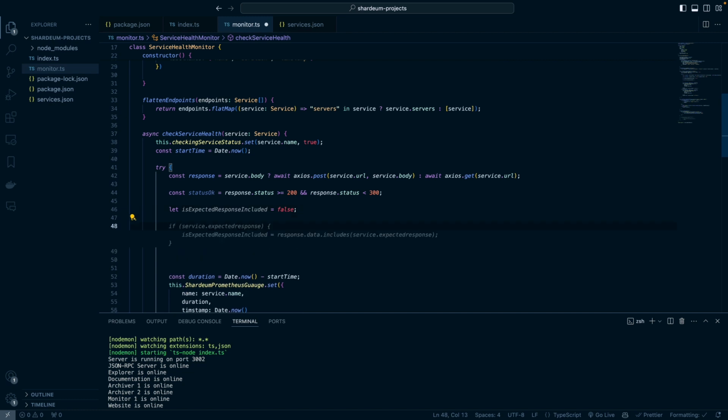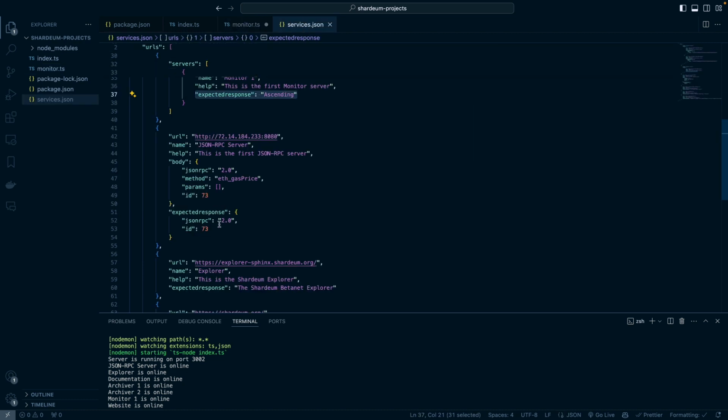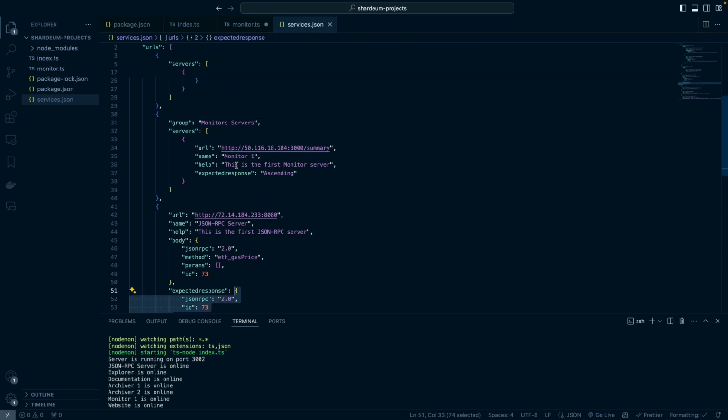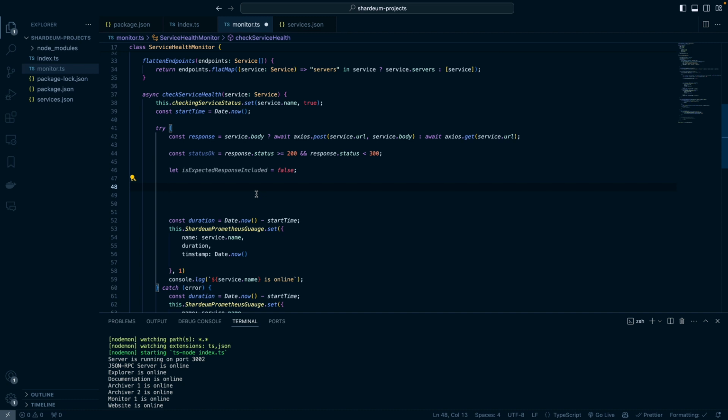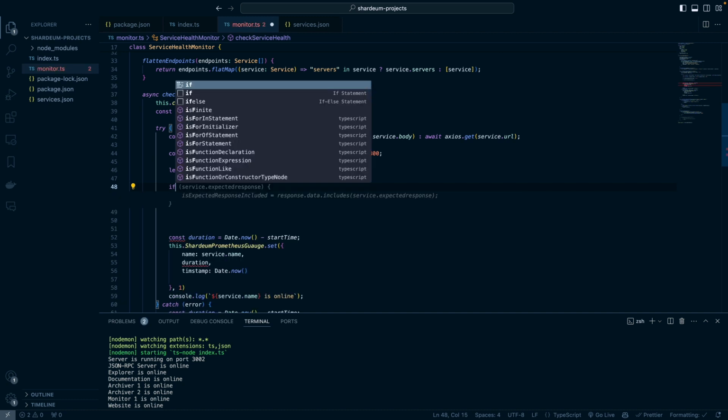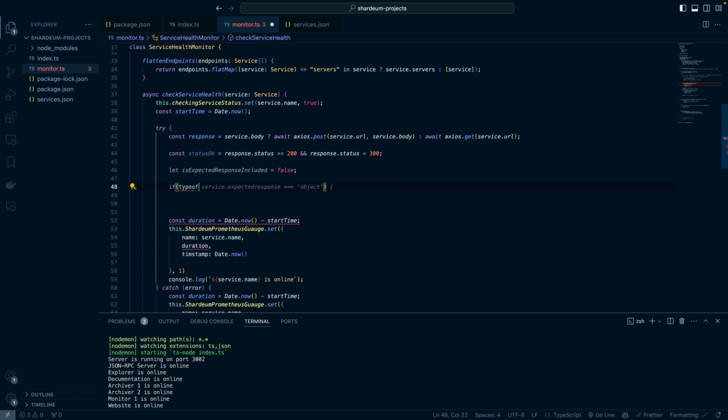And then the next thing I want to do, if you look at our services, you see that sometimes our expected response is like a JSON object. Sometimes it's just like HTML and we grab a string from it. So we have to handle those separately. So let's handle the string first. So we can do if the type of our service.expectedResponse is a string. Let's do string first.